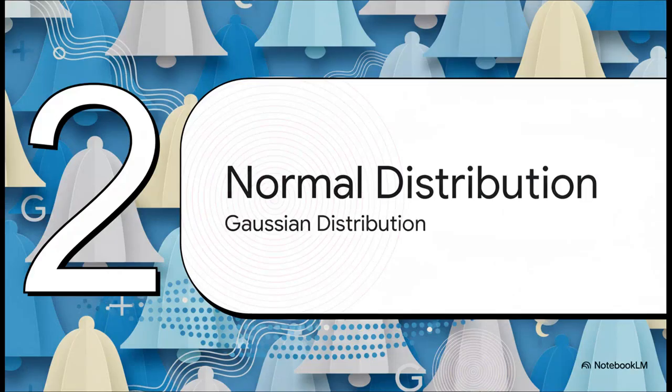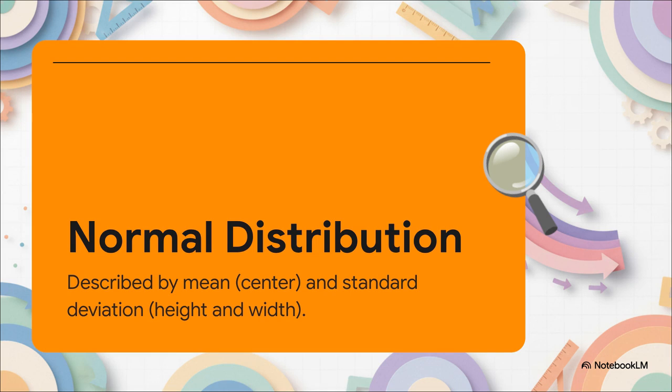Okay, moving right along to our first major category, the almighty normal distribution. Also known as the Gaussian distribution, it's easily the most ubiquitous continuous model out there. And what's honestly fascinating is that this entire massive distribution is completely controlled by just 2 little parameters. First, we have the mean, represented by the Greek letter mu. The mean simply dictates the center location of the graph. Shifting its value literally just slides the center of our normal curve left or right.